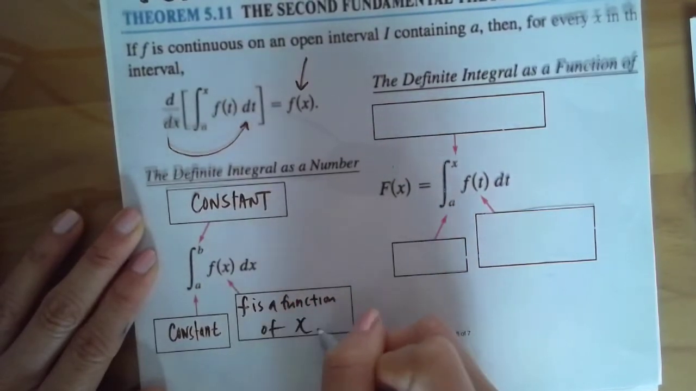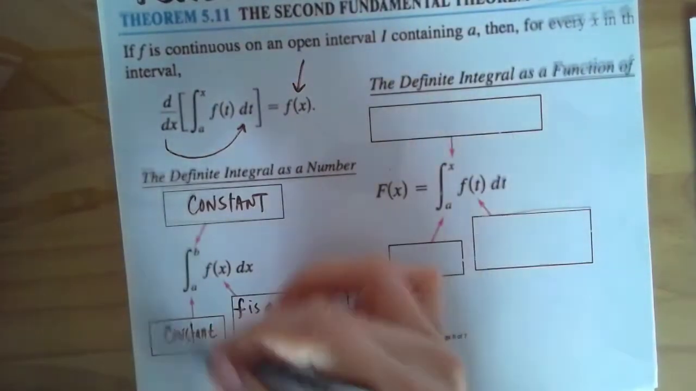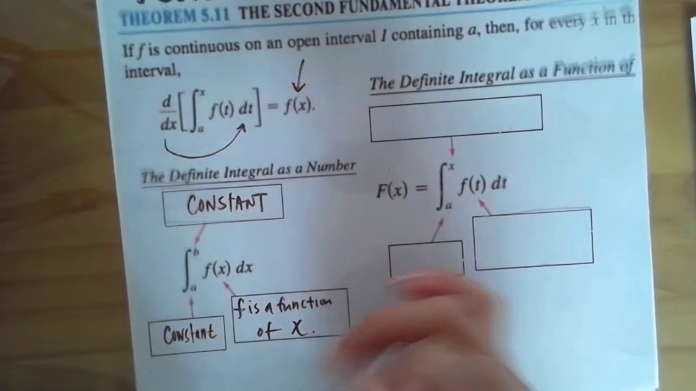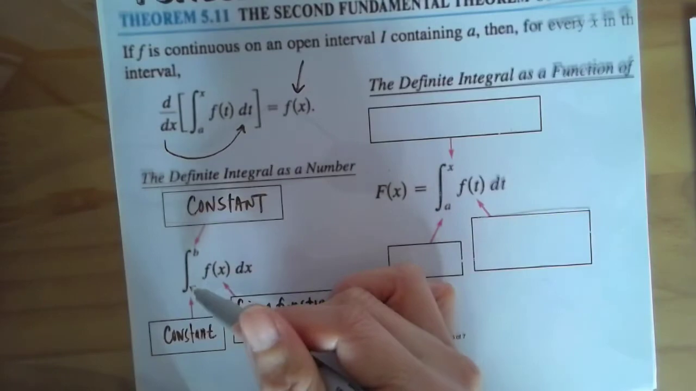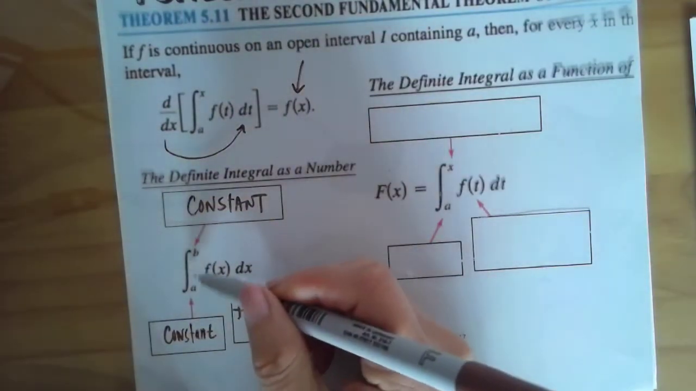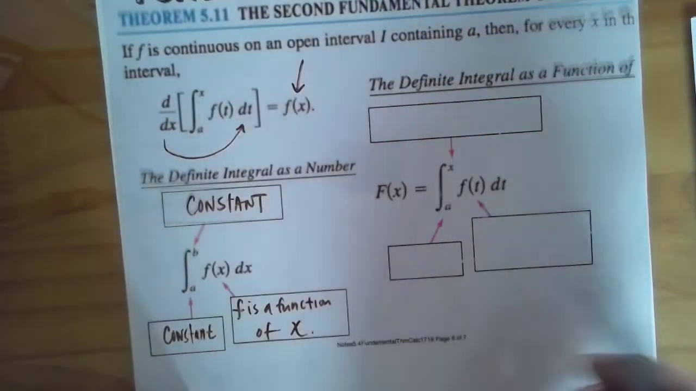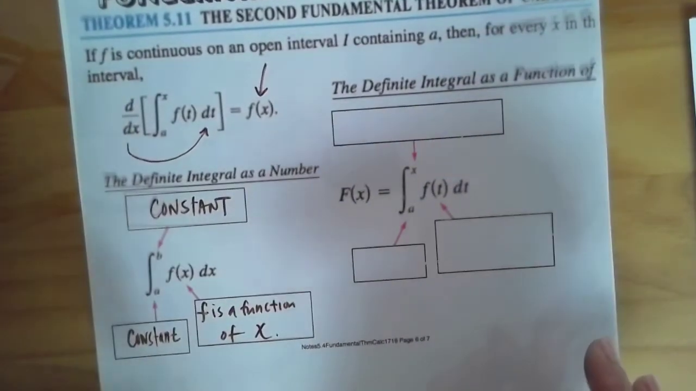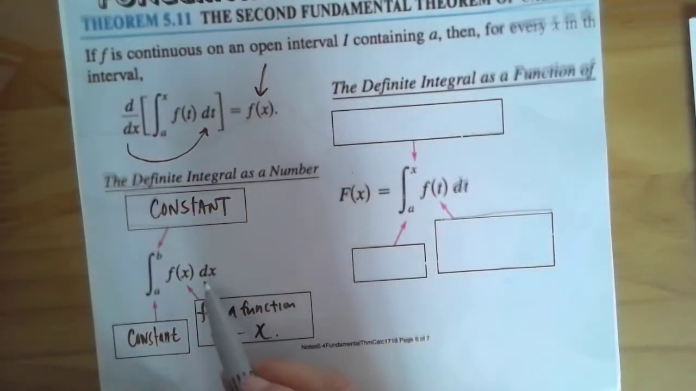That means here f of x, f is a function of x, and this is what we've been doing. So nothing fancy here. It's always been a constant and a constant, like when we went from -1 to 4, and we took the integral of a function with respect to x.